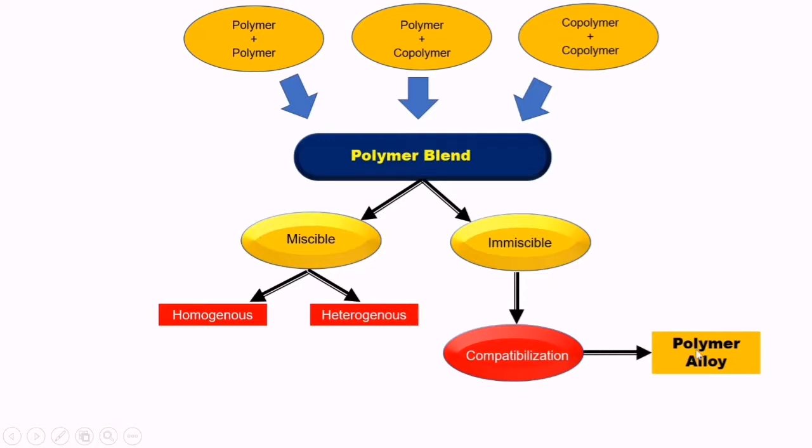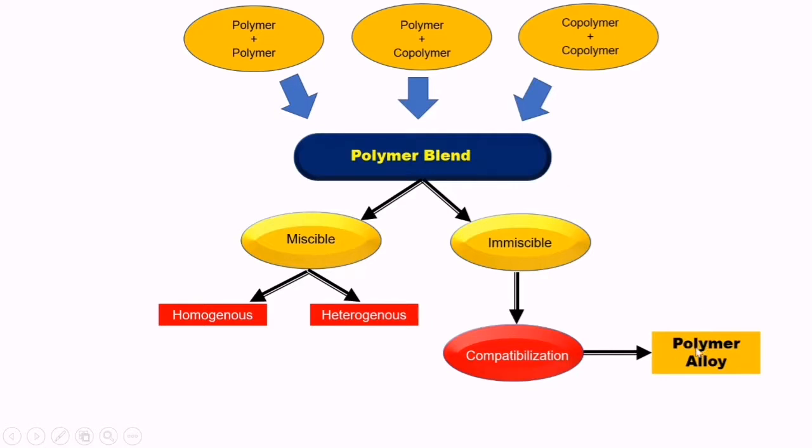In that case also the blend is called a polymer alloy, as well as when an immiscible polymer blend becomes miscible by using the compatibilization technique. You can also call it a polymer blend. So don't get confused between the terms polymer blend and polymer alloy.